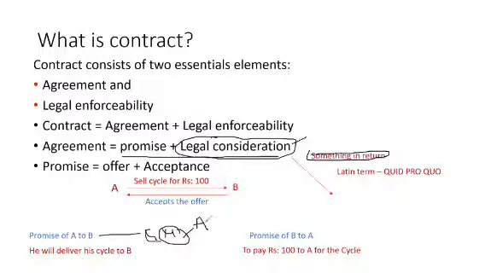And what is the consideration for B? So B is getting the cycle. He is getting something in return, that is the cycle. That is the consideration for B. I hope you got the point.